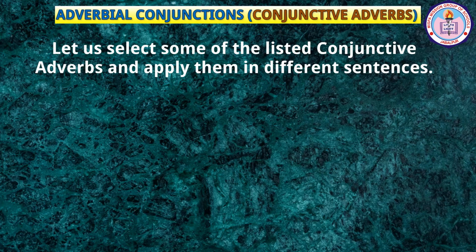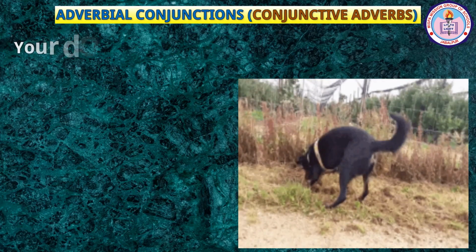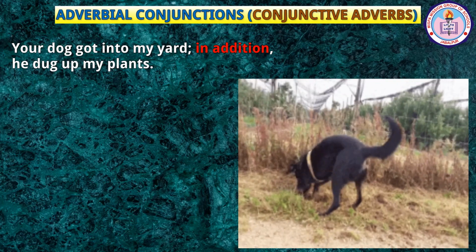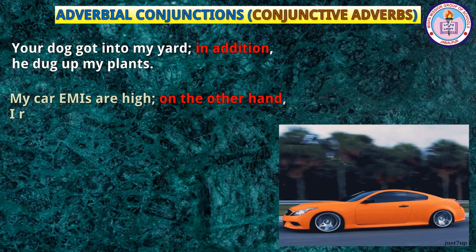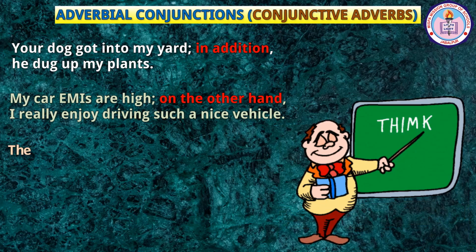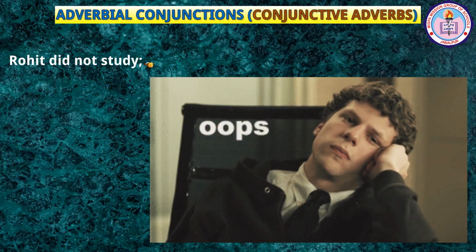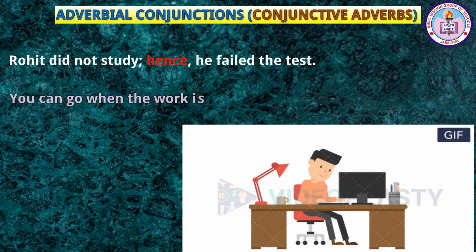The words given in red ink are the conjunctive adverbs. Your dog got into my yard. In addition, he dug up my plants. My car EMIs are high. On the other hand, I really enjoy driving such a nice vehicle. The instructor's English is poor. Consequently, they all failed the exam. Rohit did not study, hence he failed the test. You can go when the work is over, otherwise you will miss the party.